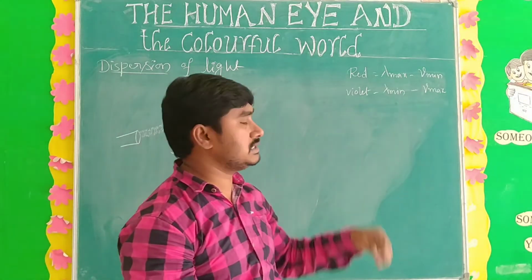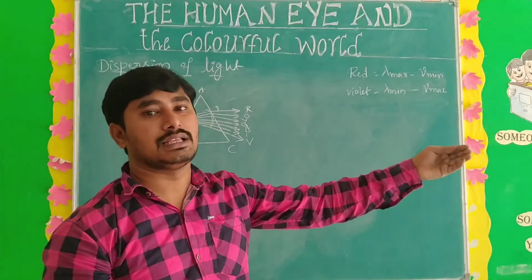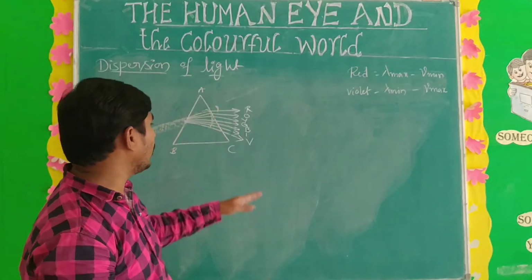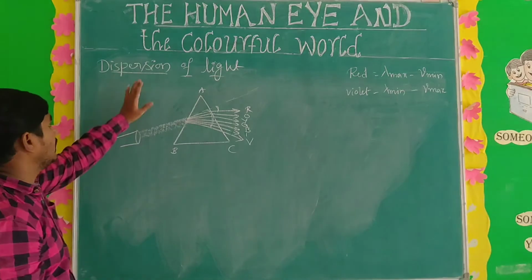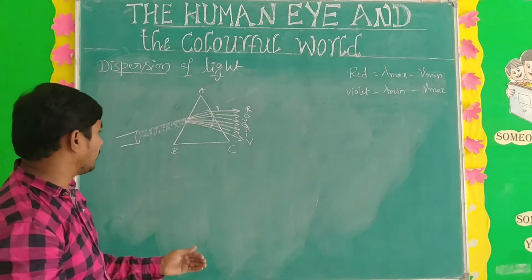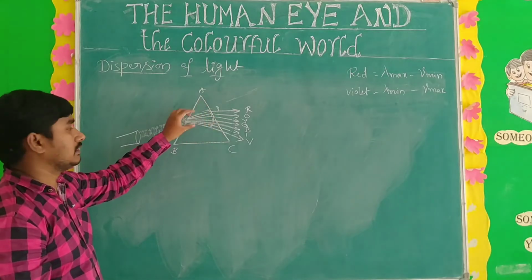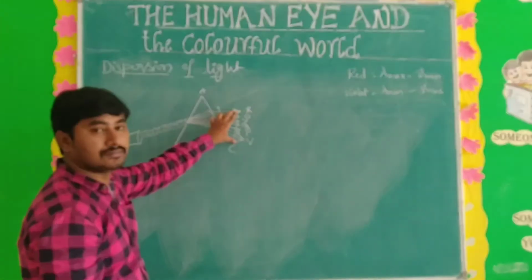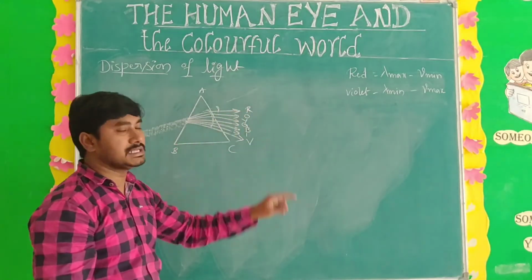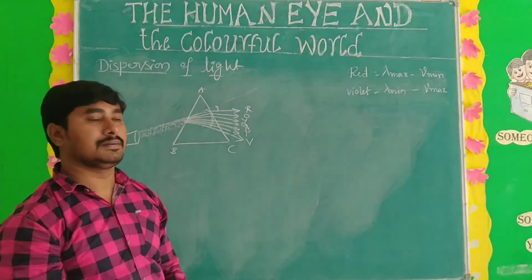So what is the reason? The wavelength of violet is minimum, and the wavelength of red color is very large. That is how the light splits. This phenomenon is nothing but dispersion of light. What is dispersion of light? When white light falls on a prism type of material, the white light splits into component colors. How many component colors here? 7 component colors. That phenomenon is nothing but dispersion of light.